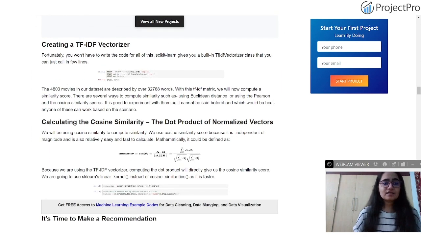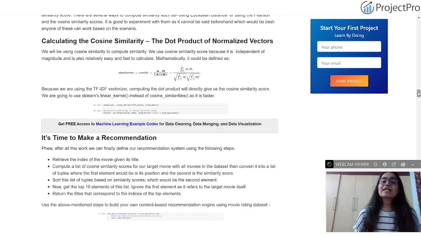Once the TF-IDF vectorizer is created and you have applied the machine learning model, then you have to calculate the cosine similarity. As you might know from the concept of matrices, it is nothing but the dot product of two vectors, suppose A and B. In a recommendation system, everything is in the form of matrices, be it a user matrix or an item matrix. So when I talk about how similar two users A and B are, the similarity score between two users A and B, or two items A and B, is nothing but A dot B divided by the magnitude of A times the magnitude of B. That is cos theta.